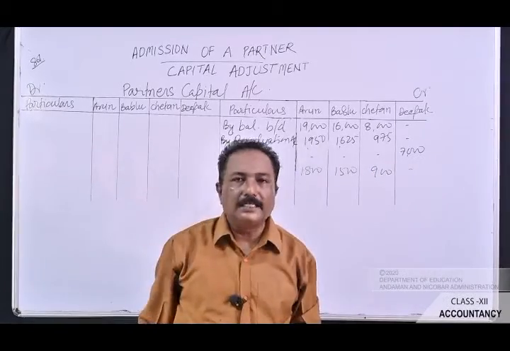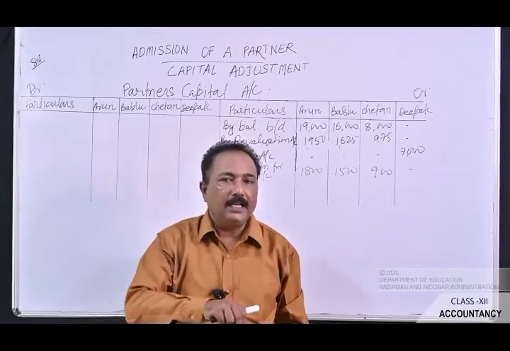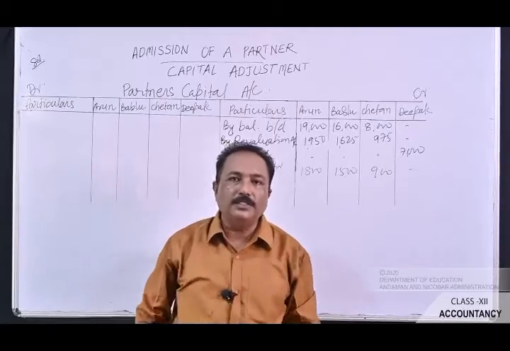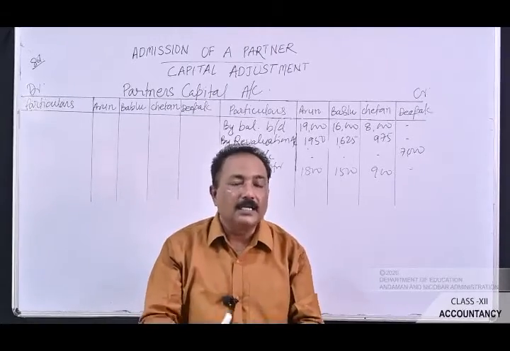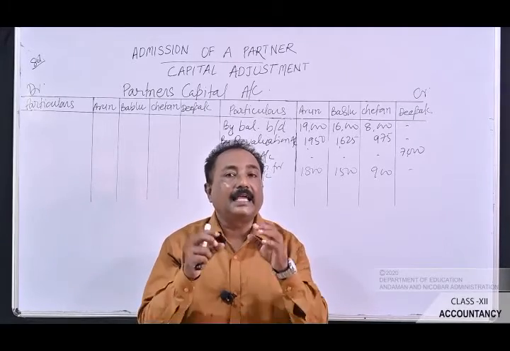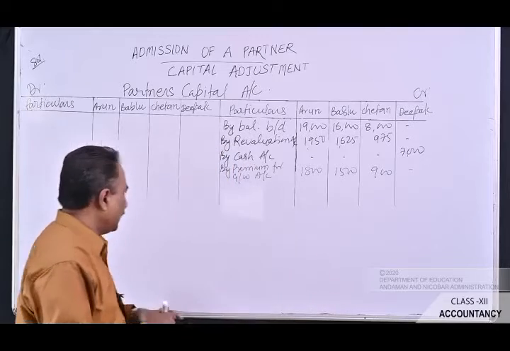Now we will go for the adjustment of capital, and this adjustment of capital is on the basis of the new partner's capital. So first you will have to calculate the capital of the entire firm on the basis of the new partner's capital.